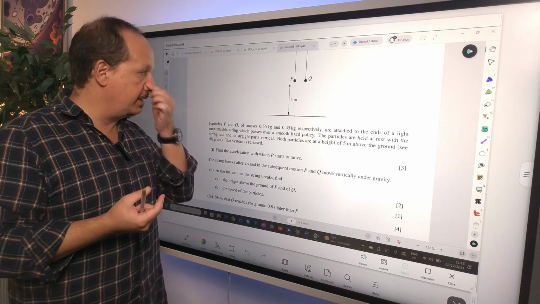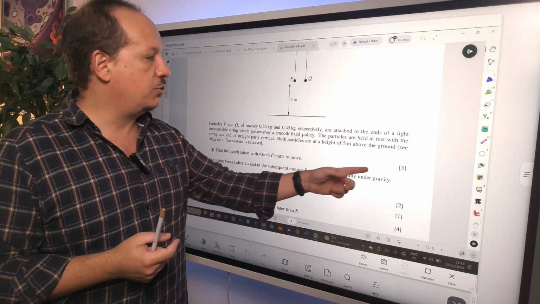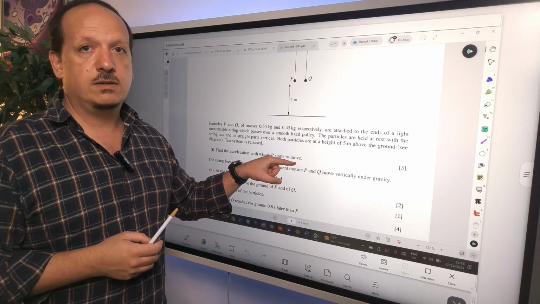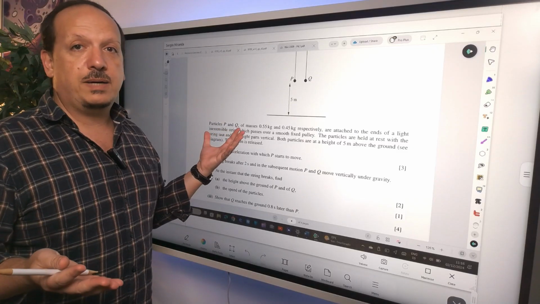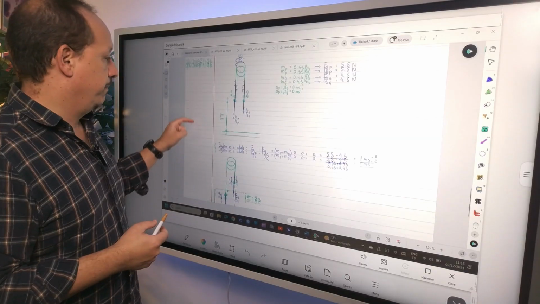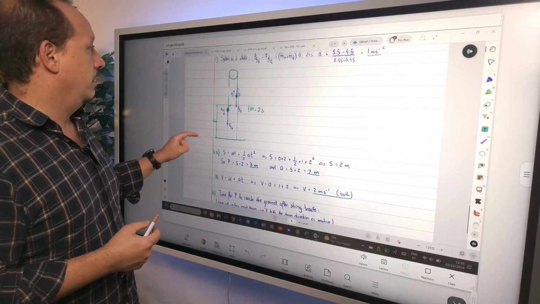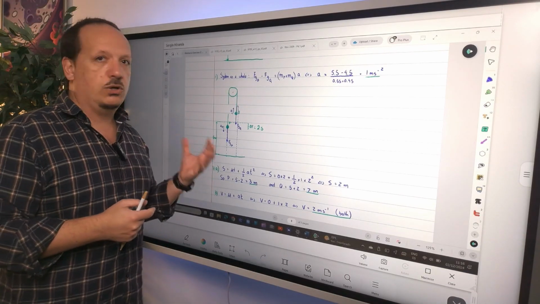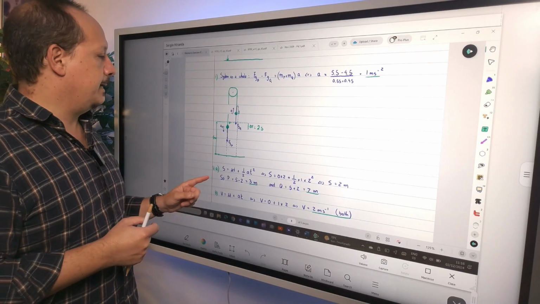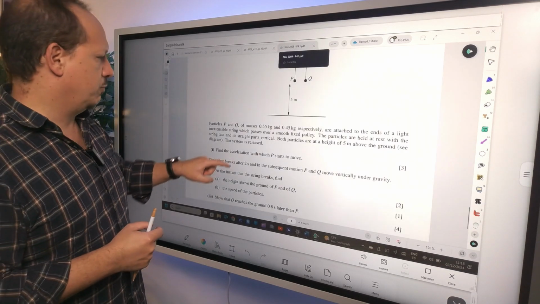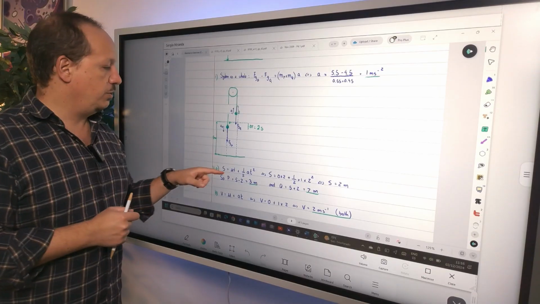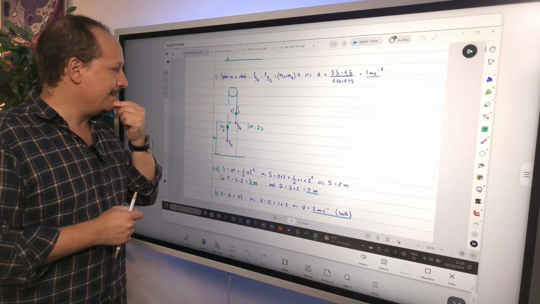So you still consider the tensions, which means that you have to consider the acceleration that you just calculated there, right? So you just have to use the kinematics formulas that you've learned. And the best one, since you want the distance and you are given the time, 2 seconds, is s equals ut plus 1/2 at squared, right?